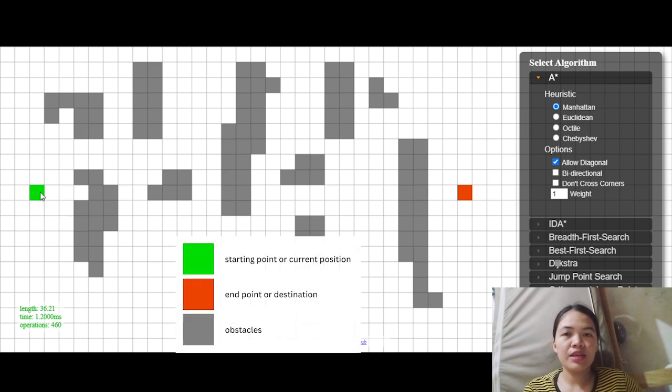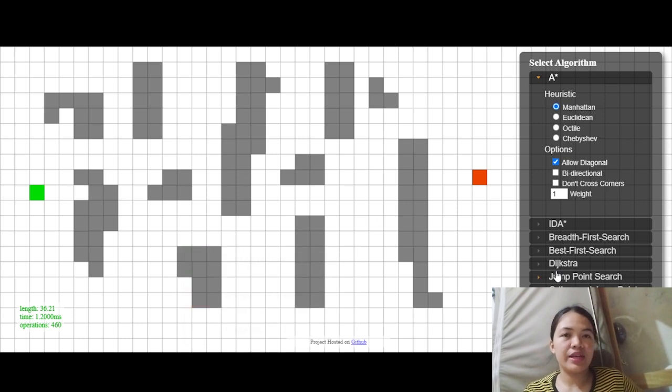This green box represents our car, and the place where we can place it is our starting point. And our red box is our endpoint and also our destination. And these black ones represent the obstacles that we face on our road.